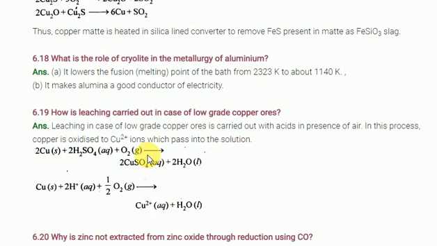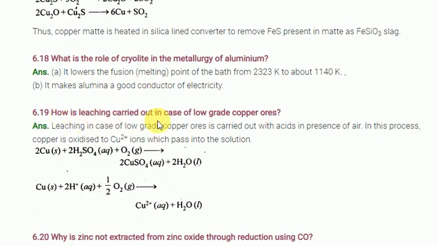Okay students, what is the role of the cryolite? Very important. Cryolite is nothing but Na3AlF6. It increases the conductivity of aluminum melt and decreases the melting point of the aluminum. That's the reason why they use the cryolite only.